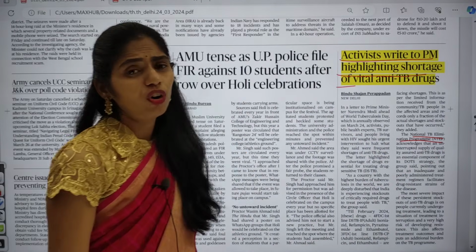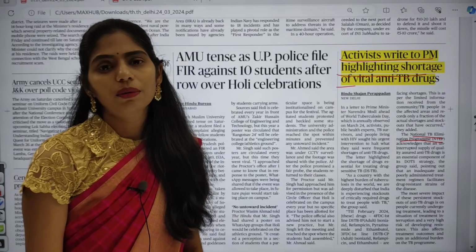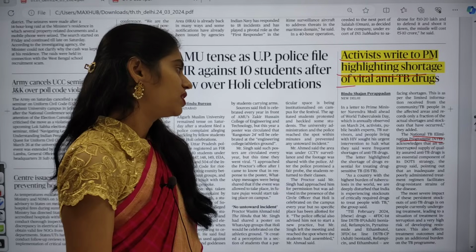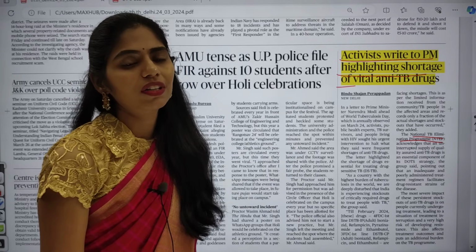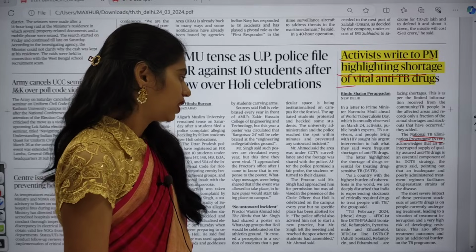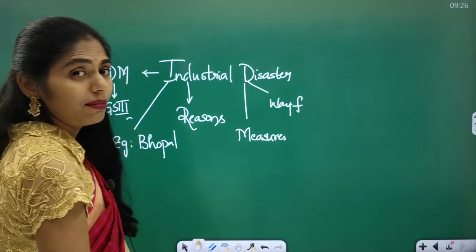But what happens if you want to eliminate this? We need to have a proper supply of drugs. But the problem is there is no proper supply of these anti-TB drugs, which are very helpful for DOTS therapy. So that is the thing which is mainly said. And here you have to see some dimensions.